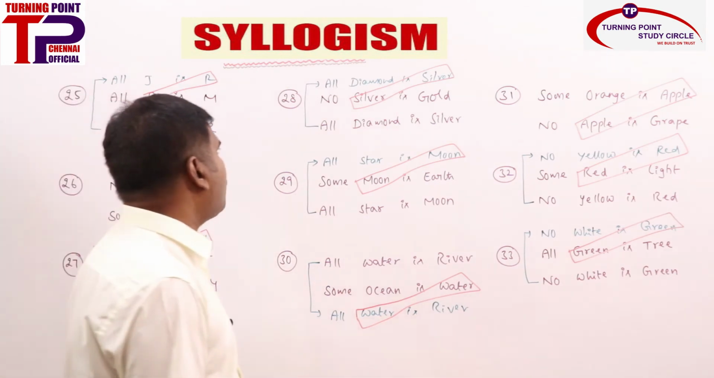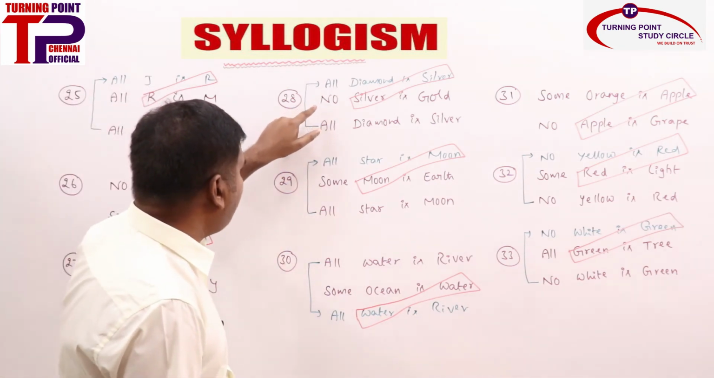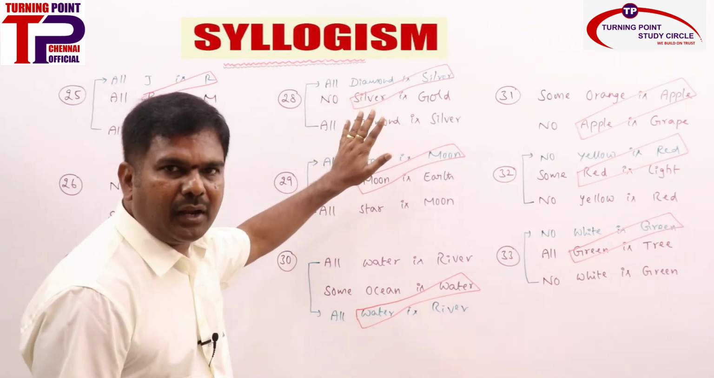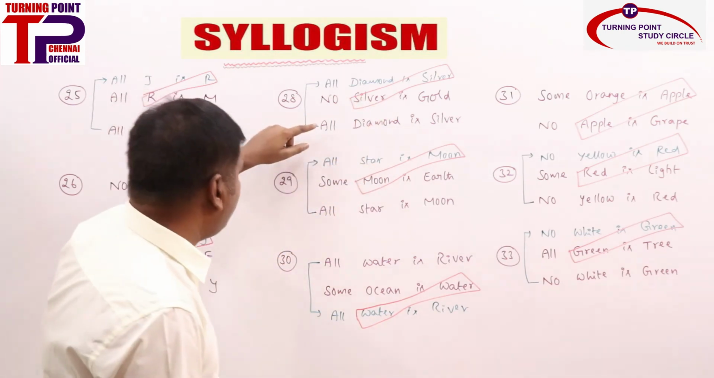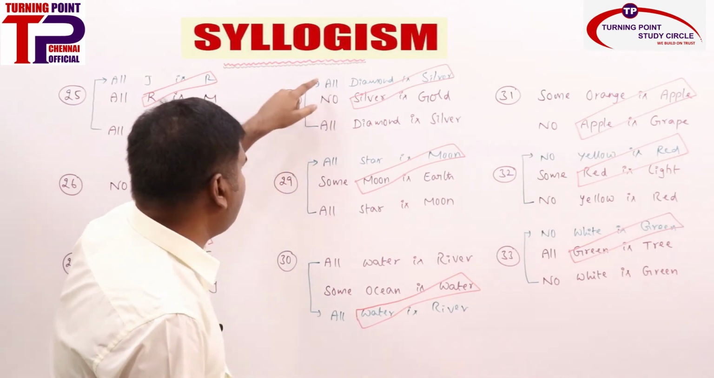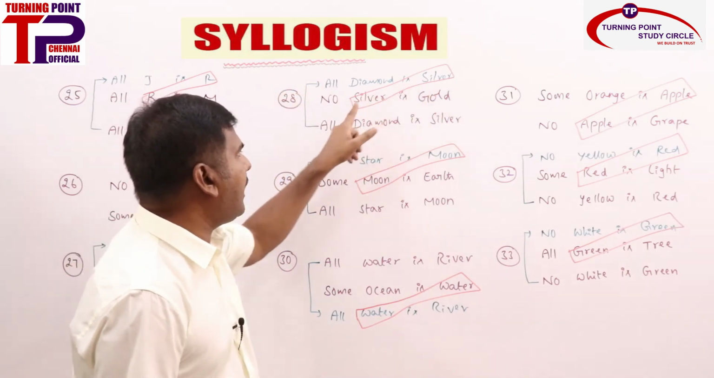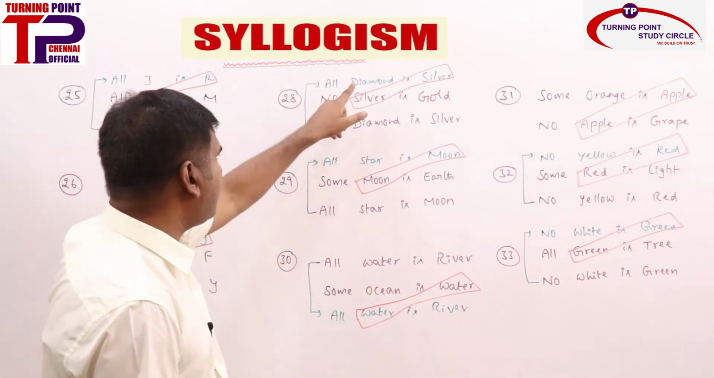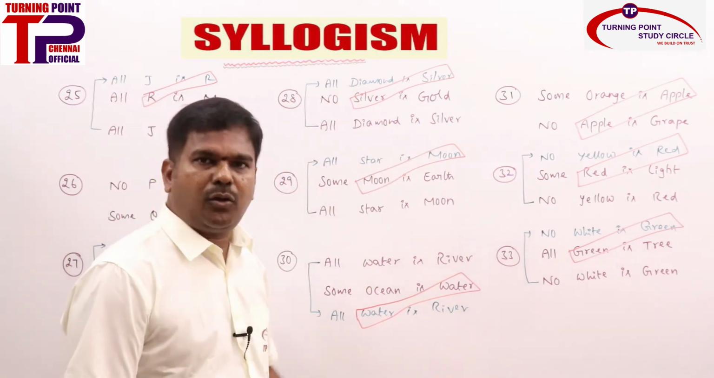Coming to 28, it looks like E plus A, but it is not properly aligned. When it is not properly aligned, you need to make proper alignment. So I'm sending the bottom one to the top. Now it is properly aligned. Common term is there. A plus E is E. What is the answer you are going to get? No diamond is gold. Clear?